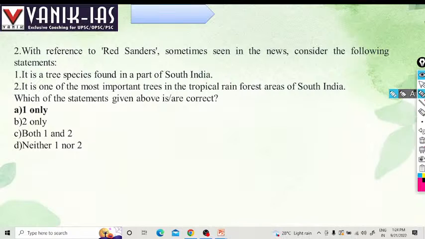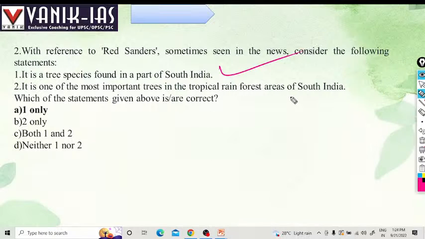So the first statement is right: it is a tree species in southern India.